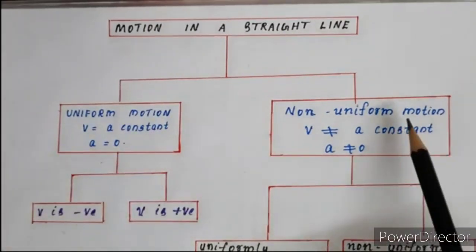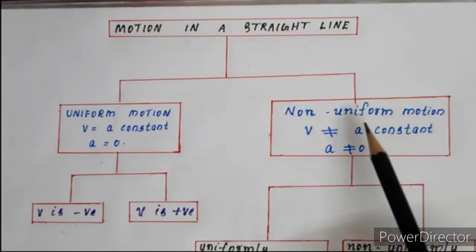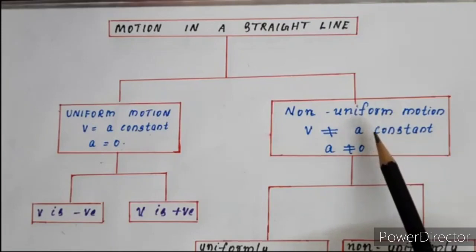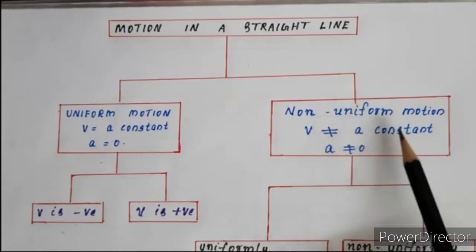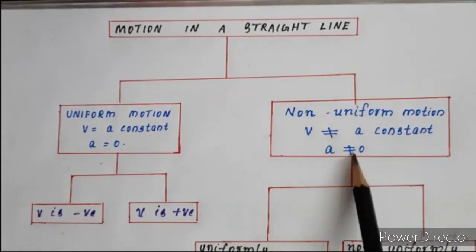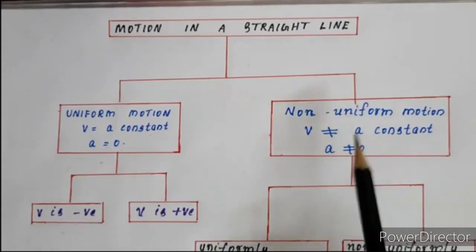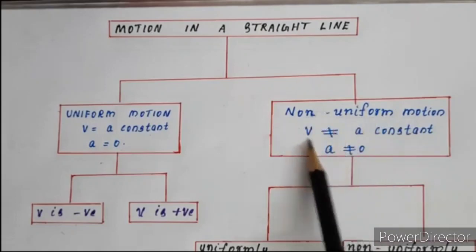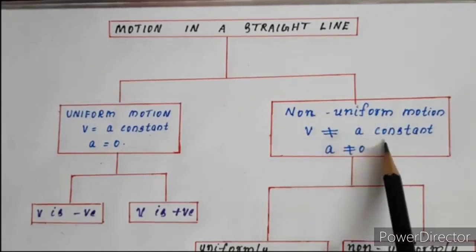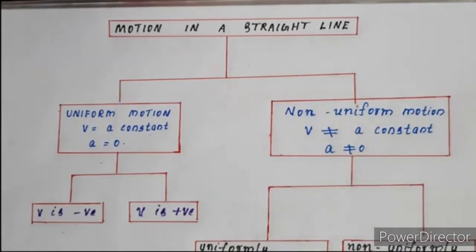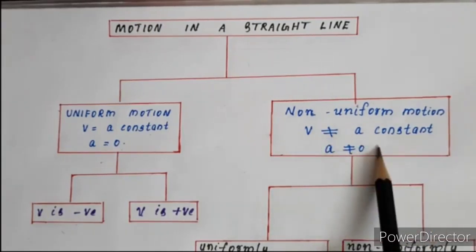Now, another category of motion in a straight line is non-uniform motion. In non-uniform motion, the velocity of the object is not a constant and its acceleration is not equal to 0. So non-uniform motion is characterized by these two things: velocity is not a constant and acceleration is not equal to 0.